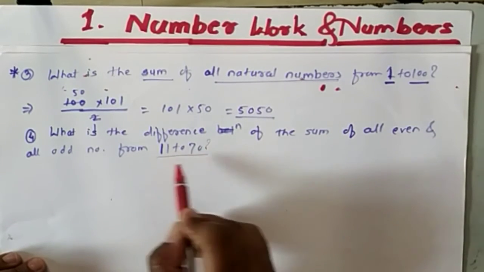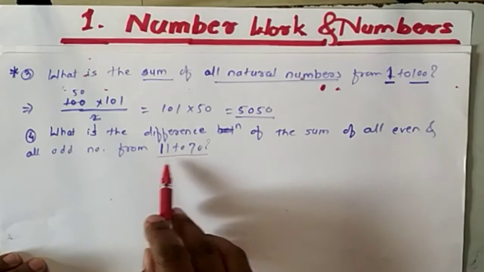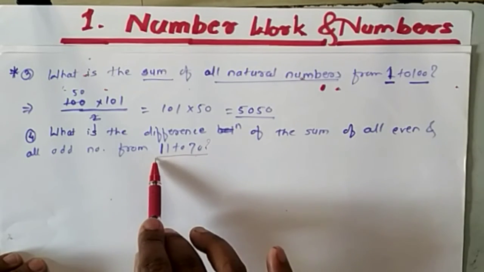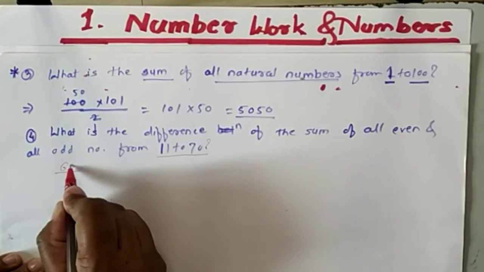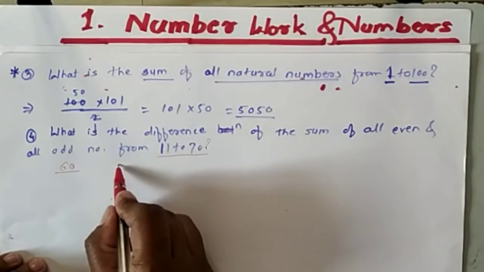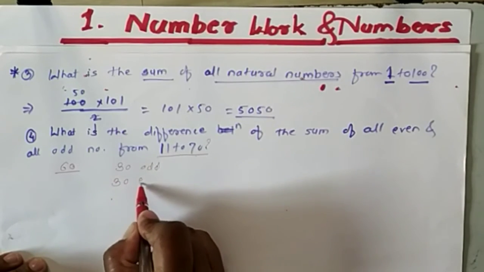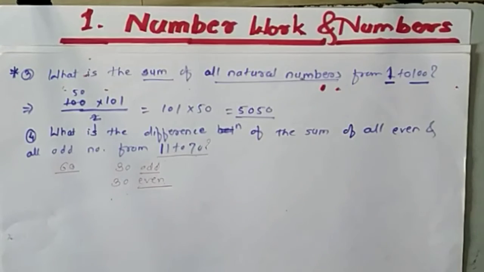First of all, tell me, in 11 to 70, how many numbers are there in total? In 1 to 70 there are 70 numbers, and if we cancel 1 to 10, then we get a total of 60 numbers. Of these 60, 30 are odd numbers and 30 are even numbers.